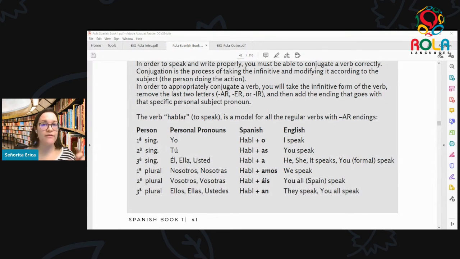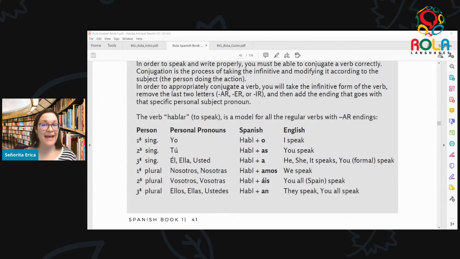So again, same process. We have the infinitive, hablar, take off the last AR, add back the ending that goes with tú, which in this case is as. So altogether, we have tú hablas. Repita. Tú hablas. Muy bien.